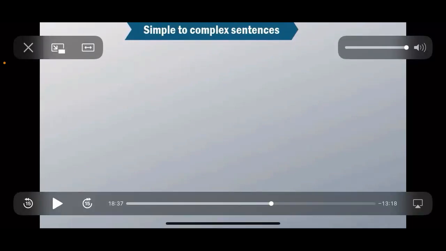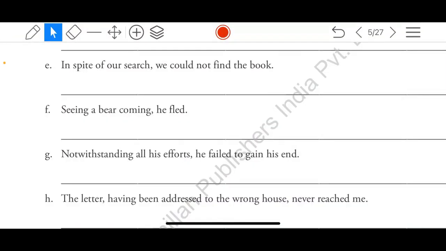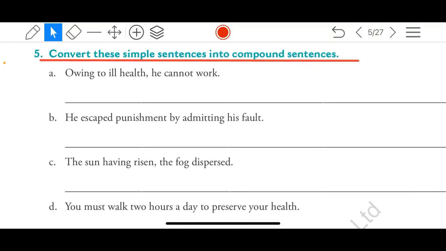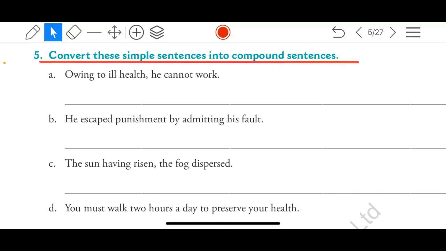Now let's understand how to change a simple sentence into a complex one. Now, can you give the answers of the exercises, simple into compound? Let me see. You have to make two independent clauses, right? Two complete sentences, and in between one coordinating conjunction. So, who will try the first one? Owing to ill health, he cannot work. Owing to means his health is not good. He cannot work. That is the reason. Anyone who can try?